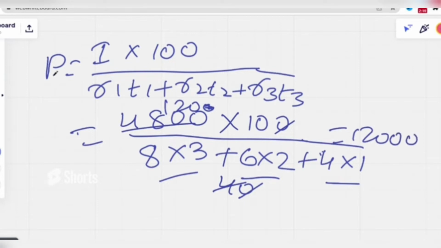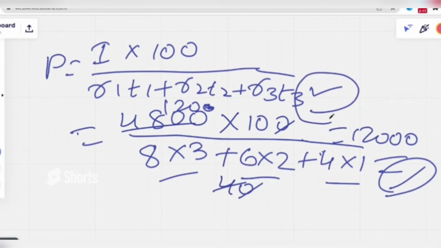See friends, how easy it was if you know this formula. In examinations you don't need to write this formula. You just remember the formula in your head and try to write it in a single step like this. So that is very easy for you.